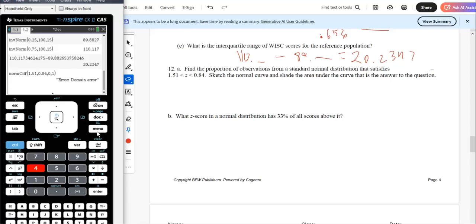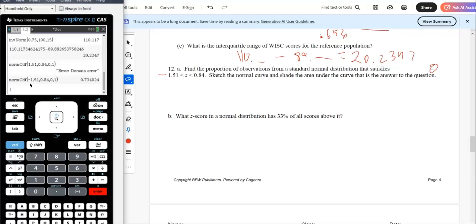Oh, what am I doing? Wait, what am I reading wrong here? Oh, there's a negative there. I was like, what is going on? That is crazy sauce. Okay. So negative one. I was like, I know there's something wrong here. It's like 1.51 is not smaller than 0.84. So the area under the curve there is 0.73 or 73.4%.